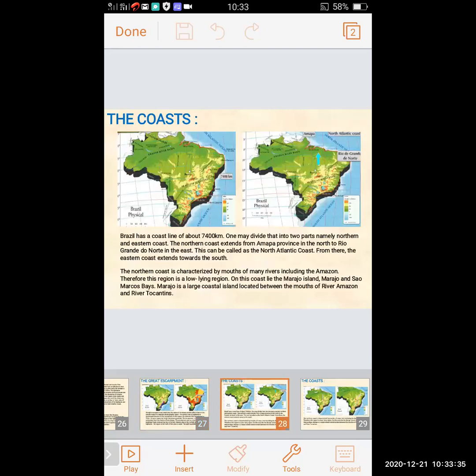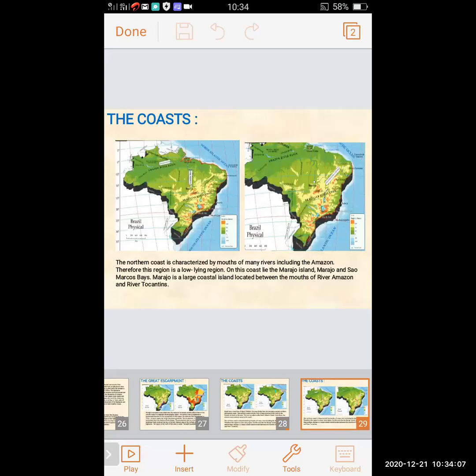The coast: we have seen that the coastline of Brazil is about 7,400 kilometers, and it is mainly divided into two parts, the northern coast and the eastern coast. The northern coast extends from Amapá province in the north to Rio Grande do Norte in the east, and this is called the North Atlantic coast. From there, the eastern coast extends towards the south.